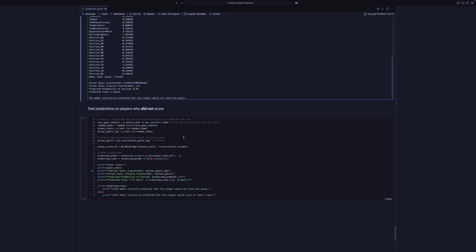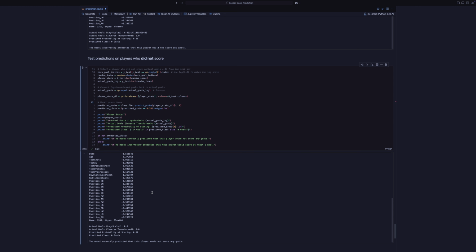Now, we can also make predictions and test these for players who we know did not score. So these would be players who scored 0 goals, and we have the same procedure of being able to analyze their player stats. And then you can see the model correctly predicted that this player would not score. And we can run a few of these here.